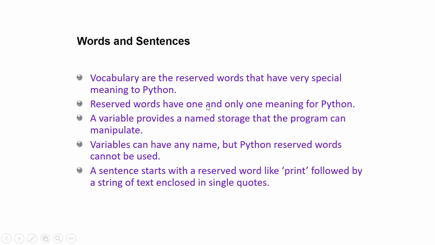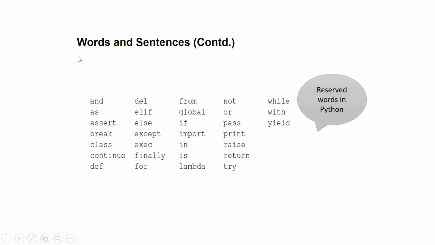A variable provides a named storage that a program can manipulate. A variable can have any name, but a Python reserved word cannot be used. I mean, a reserved word we cannot use as a variable in Python. A sentence starts with a reserved word like print followed by the string of text enclosed in single quotes. So as you can see, words and sentences. Reserved words in Python are like len, try, def, for, print, raise, return, while. These are all reserved words in Python.